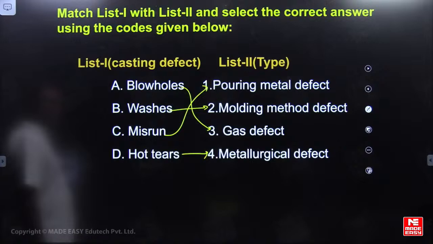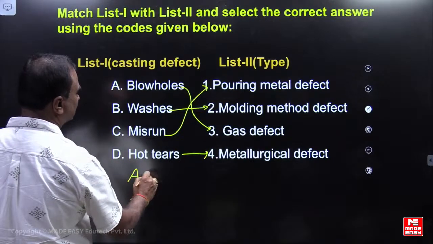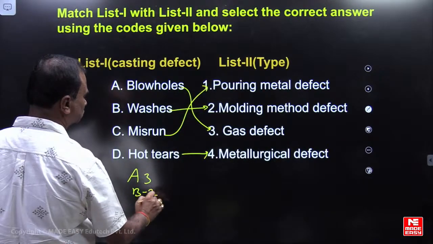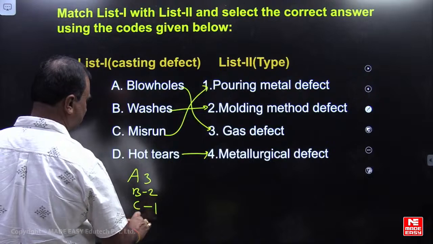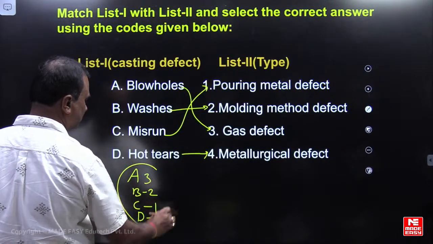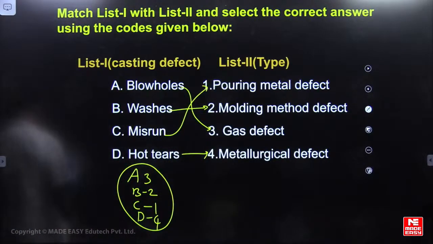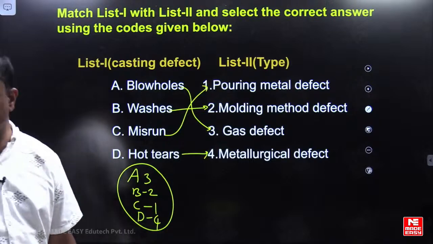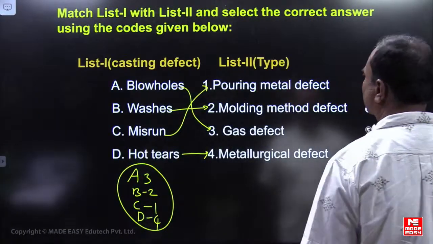Metallurgical defect. So A3, B2, C1, D4. 3214 is the correct option. Very good. 3214 will be the correct option.